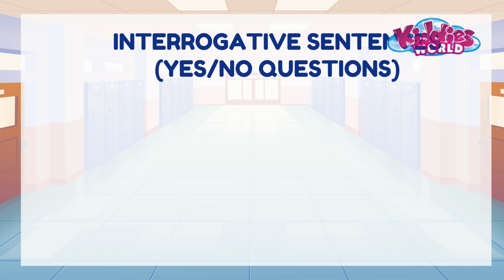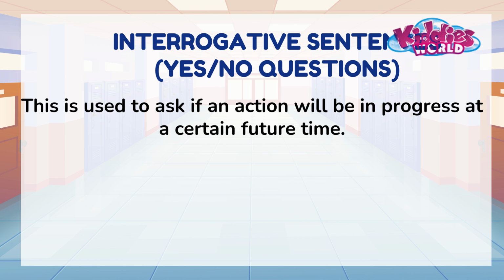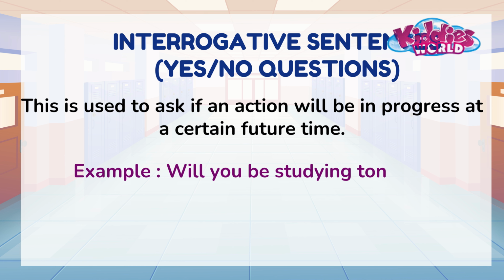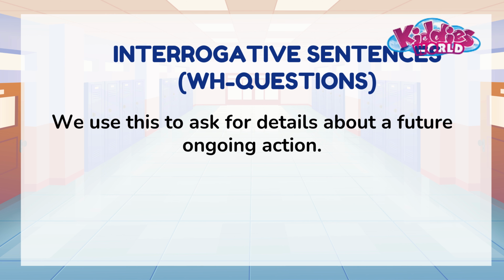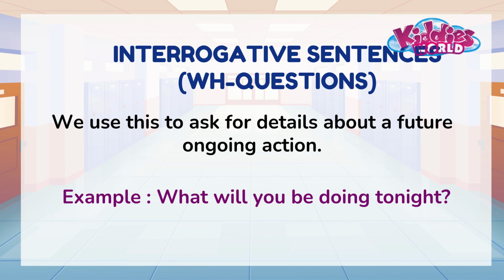Interrogative sentences or yes-no questions. This is used to ask if an action will be in progress at a certain future time. Example, will you be studying tonight? Interrogative sentences or WH questions. We use this to ask for details about a future ongoing action. Example, what will you be doing tonight?